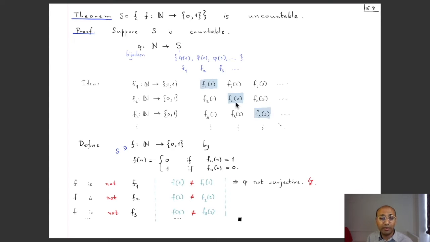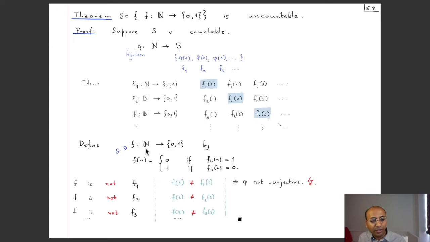So then this f will be different from f2 also, because its value at 2 is different from the value of f2 at 2. And similarly, whatever this value is, you take f at 3 to be other than this value. So if this is 0, you take it 1. If this is 1, you take it 0.